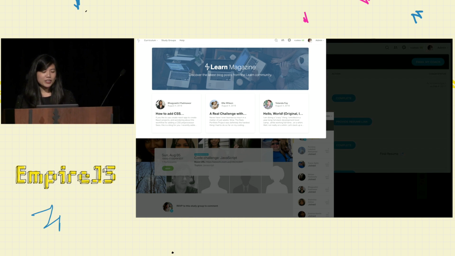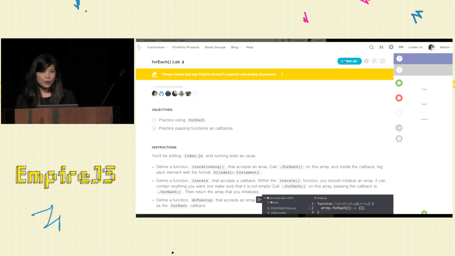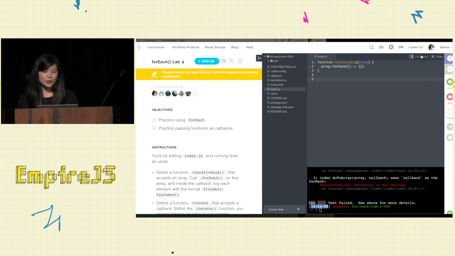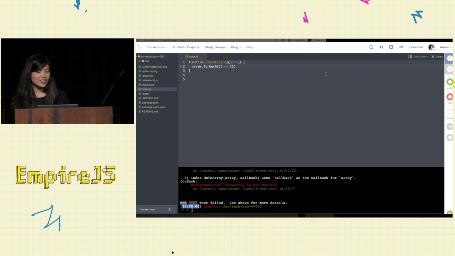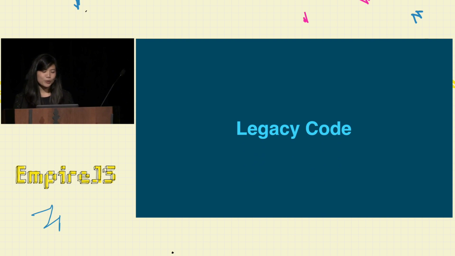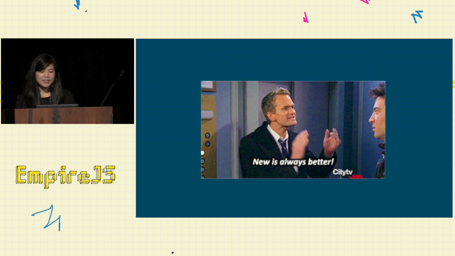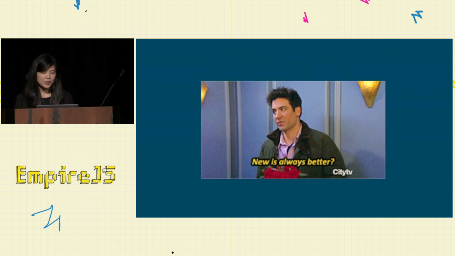But as amazing as Learn is, and as much as I love working on it, it's also a few years old, which brings me to legacy code. So, in contrast to what Barney Stinson might suggest, new isn't always better, old isn't always bad, and old code bases aren't always necessarily legacy code bases.